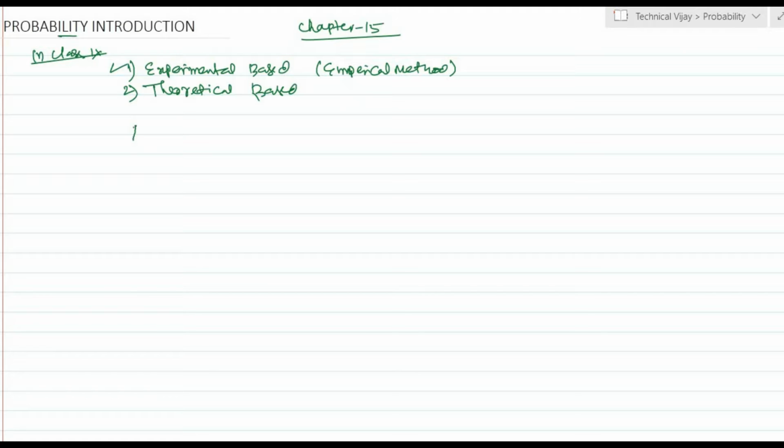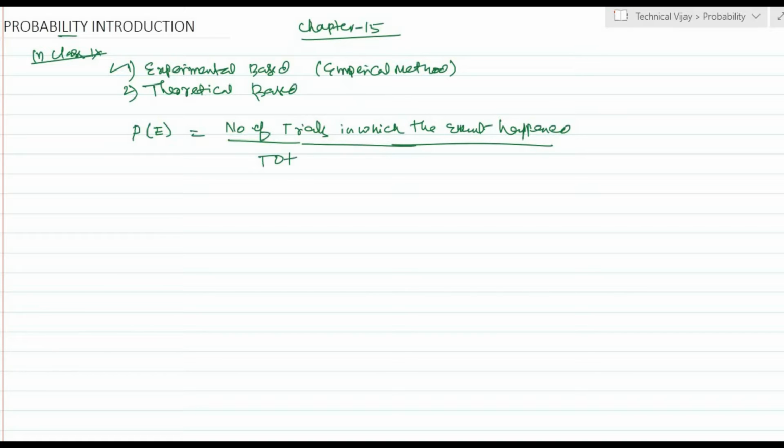We defined the probability of an event on an experimental basis as the ratio of the number of trials in which the event happened to the total number of trials. Probability of an event has been defined as the ratio of the number of trials in which the event has happened to the total number of trials.